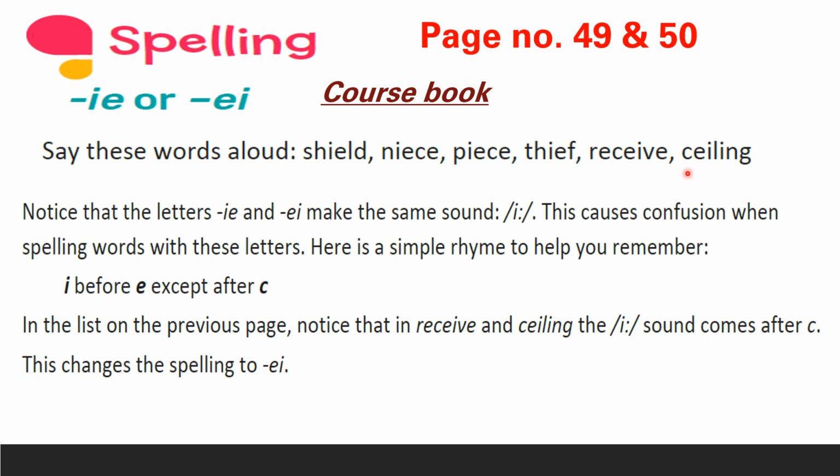Because there is the letter C. But check in the remaining words, there is no C. That's all. Here the rule ends. If you have C, you have to write EI. If there is no C, you have to write only IE. However, we have to be strong with the spellings. Okay, children?